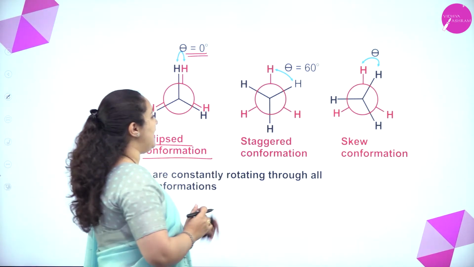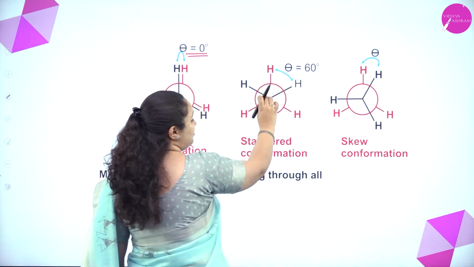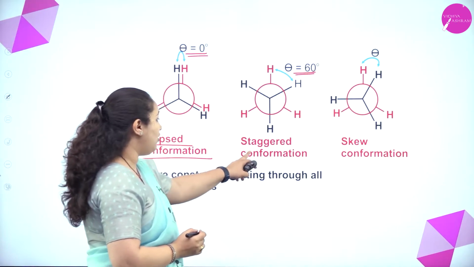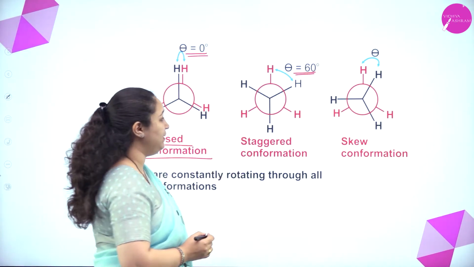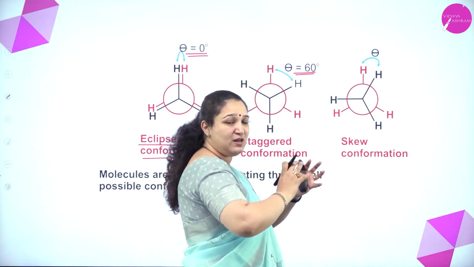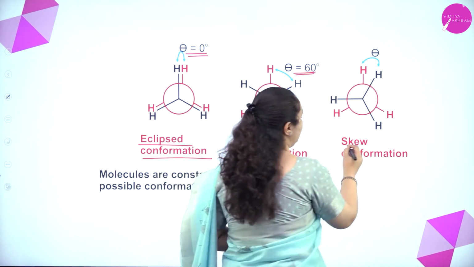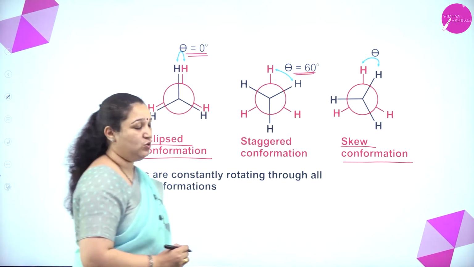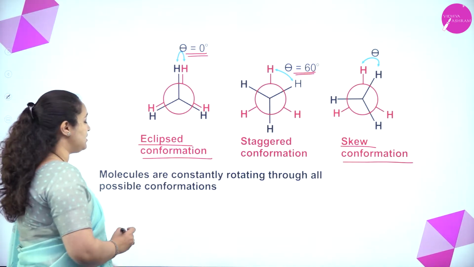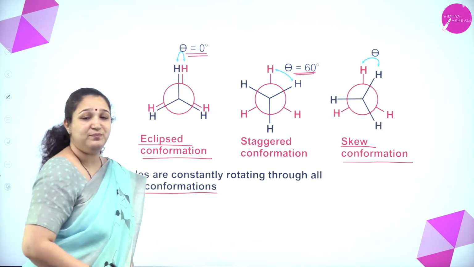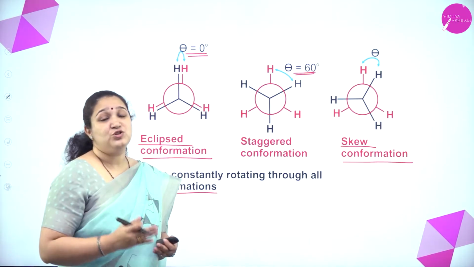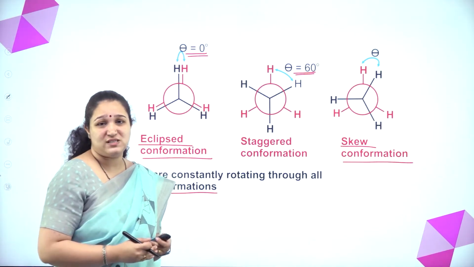Whereas in the staggered form, between the two hydrogen atoms of two different carbon atoms, the angle is 60 degrees, and we call it the staggered form, which is the most stable. And then you have some intermediates: as you rotate between the eclipsed and the staggered form, whatever conformation we get, we call it the skew conformation. Molecules can constantly rotate through all possible conformations. So that's about the three conformations of ethane. You should know different terminologies to understand this better.